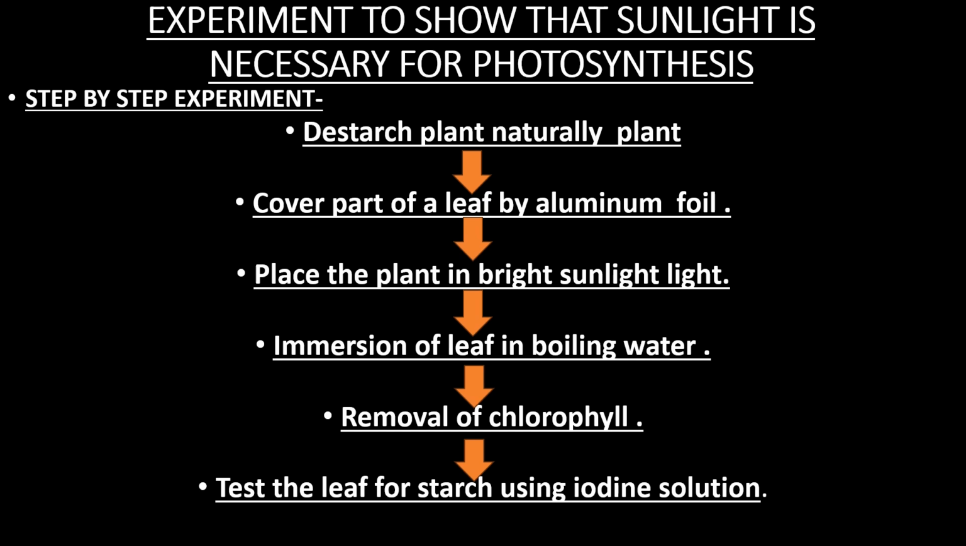Now, the next step is removal of chlorophyll. How can you do it? First, we will boil the leaf in alcohol. It means we will take some alcohol in a container or in a beaker, and we will place that leaf in that beaker. But this alcohol is never heated directly on the flame. So what will happen if you do it directly? Then the alcohol will catch fire.